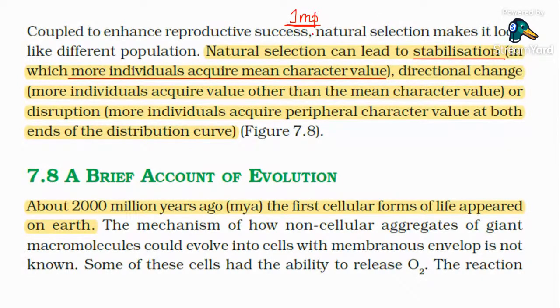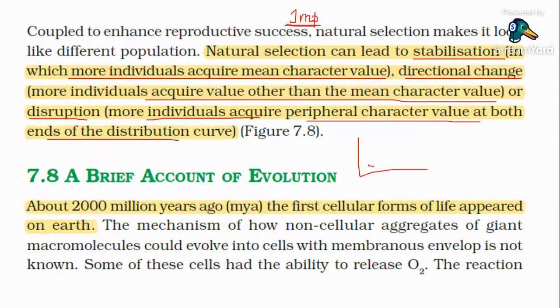Mean stabilizing character. Next is directional change. What is directional? More individuals acquire a value other than the mean character value. That is, the graph will shift in one direction. Whereas disruption means more than one curve is formed. More individuals acquire peripheral character values at both ends of the distribution curve. We have studied, right? Disruptive, stabilization, directional. Okay, clear? Yes.